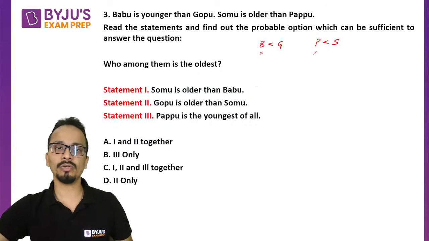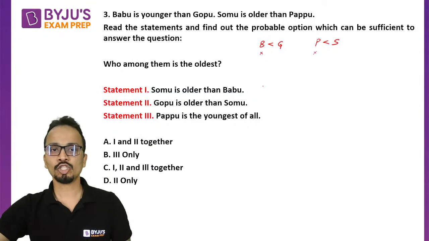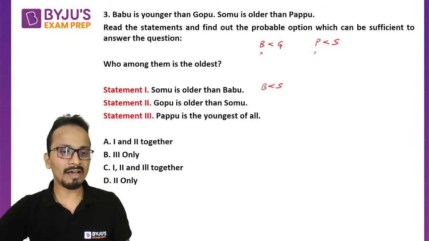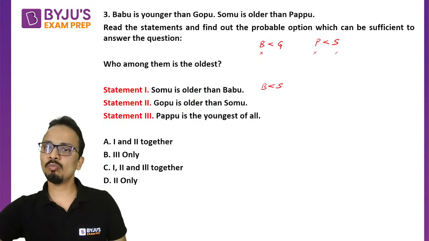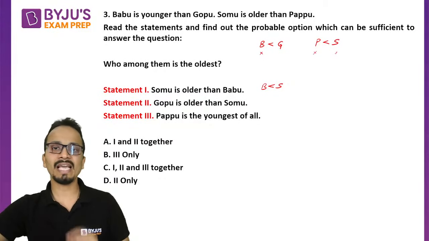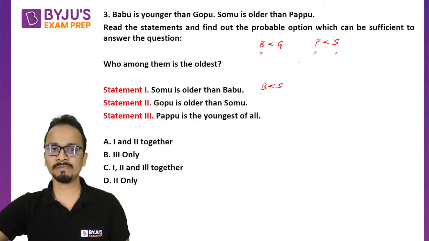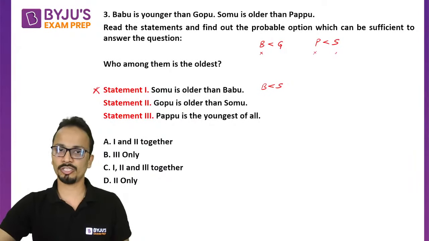Statement number 1 alone: Somu is older than Babu. Somu is greater than B. So now I have a relation between Somu and Babu. Somu is greater than Babu, but there is no relation between S and G. I need a relation between S and G. So statement number 1 alone is not sufficient to answer the question.